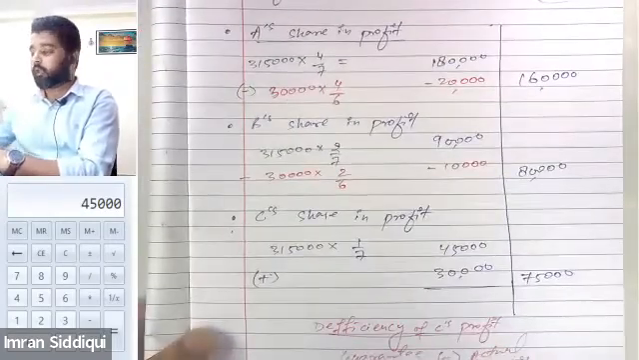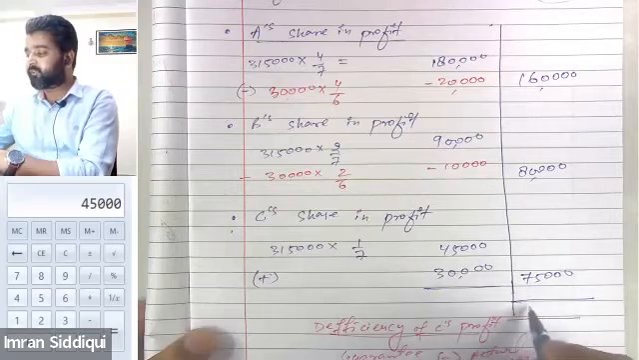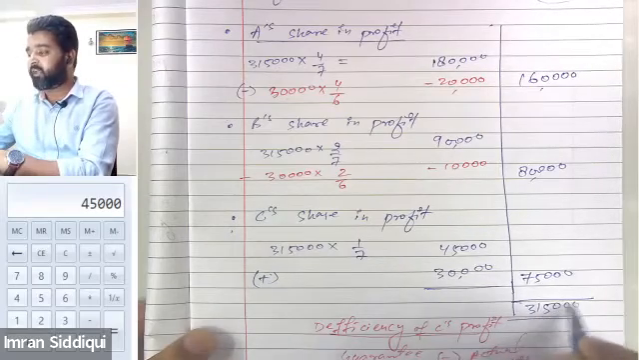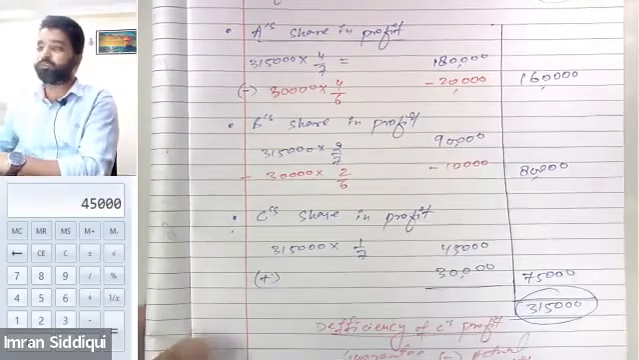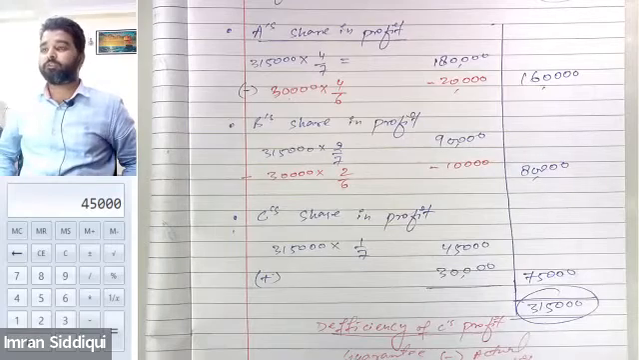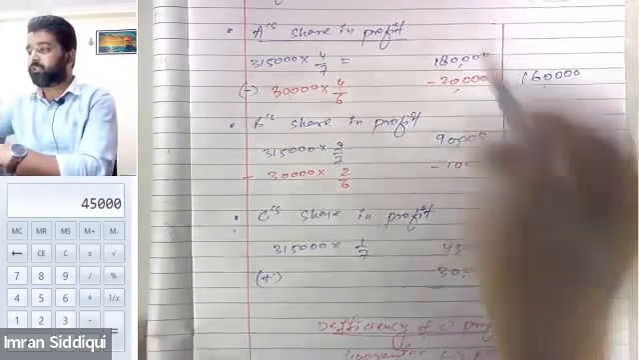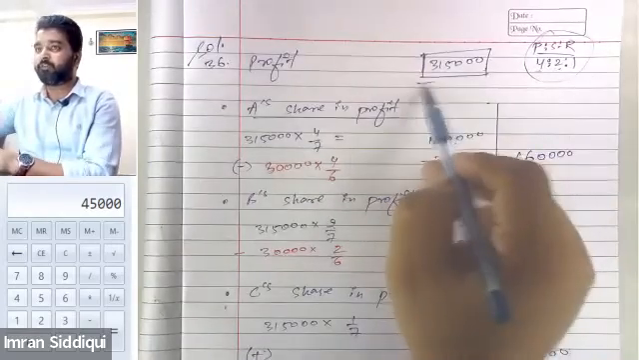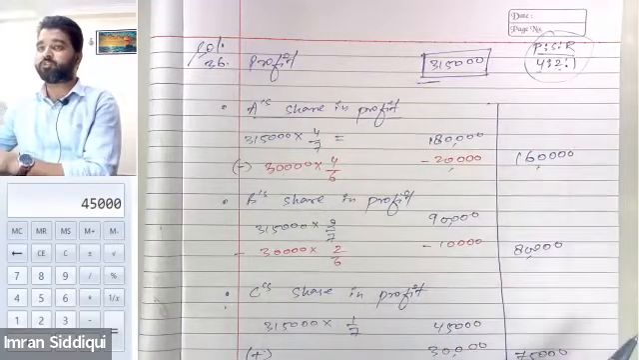Yes. And this way, the entire 3,15,000 will get divided. When you total the values, you will be able to see that this entire amount will be 3,15,000. So this 3,15,000 that the firm generated as a profit will be divided among the partners this way.